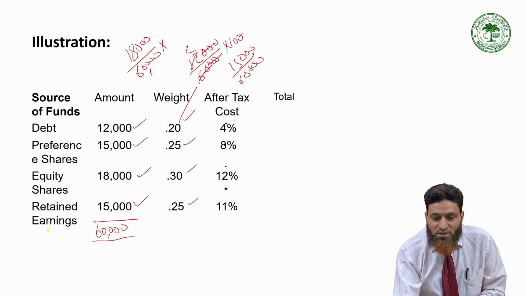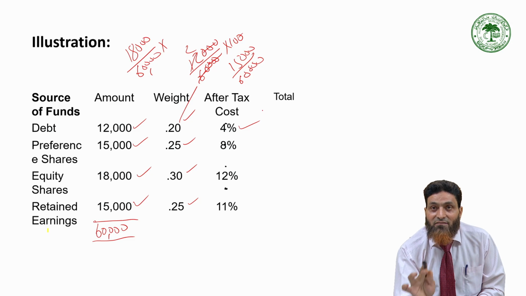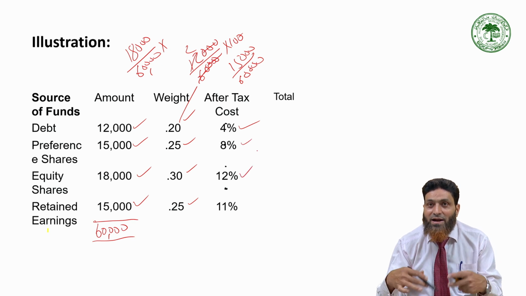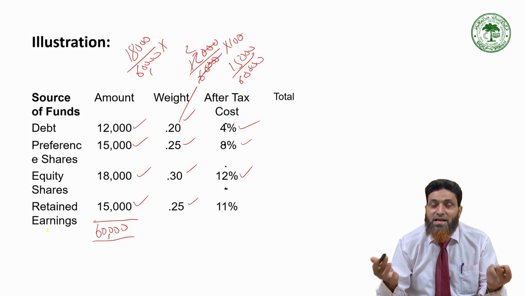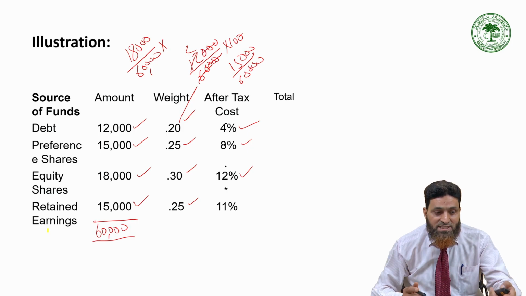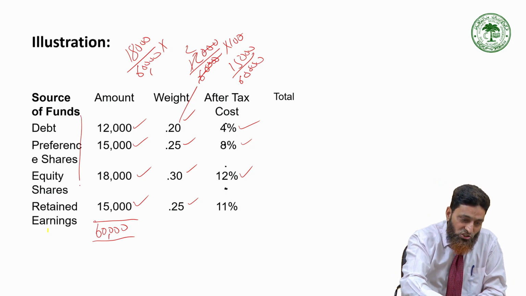Now you have to multiply. For example, the cost of debt is already given as 4%, the way you have learned how to calculate cost of debt. Individually, you have already calculated 8% as the cost of preference shares and 12% for equity. Try to think in a practical way. Suppose you are working in a company, and you have been asked to calculate the overall cost of capital. You will check what are the different sources of funds used by the company.